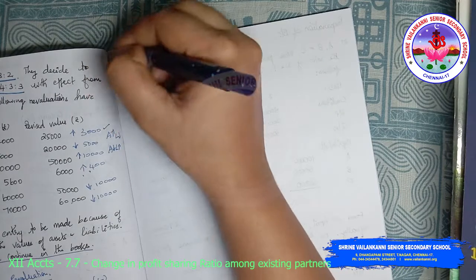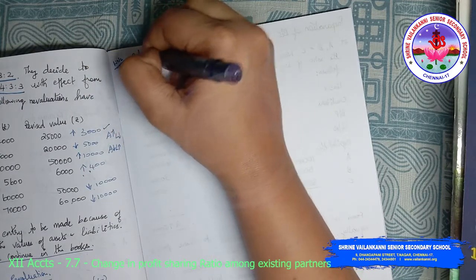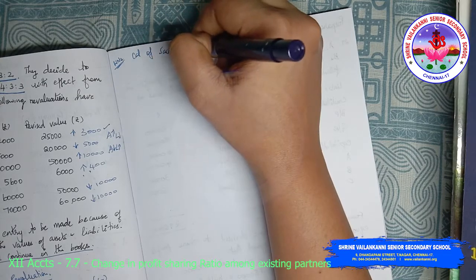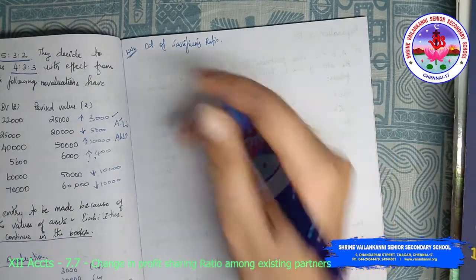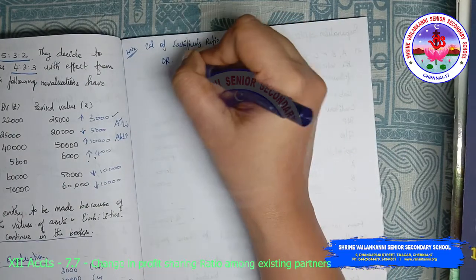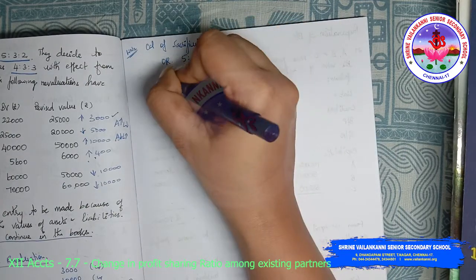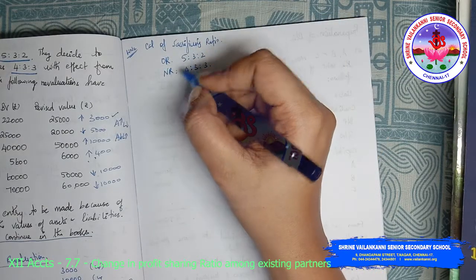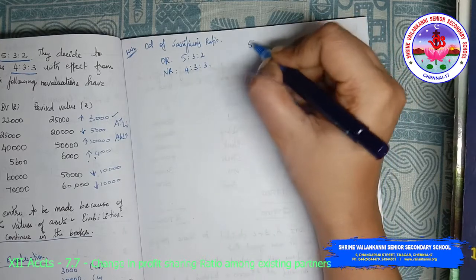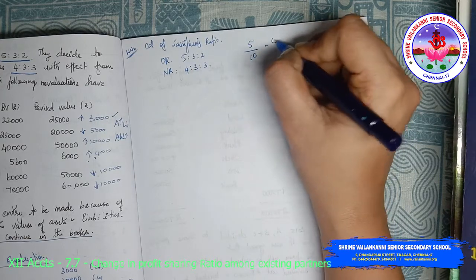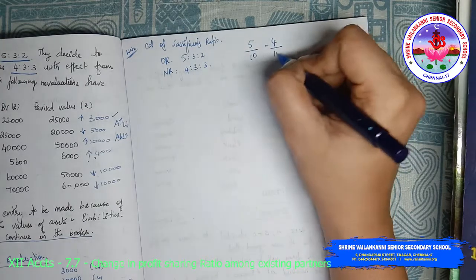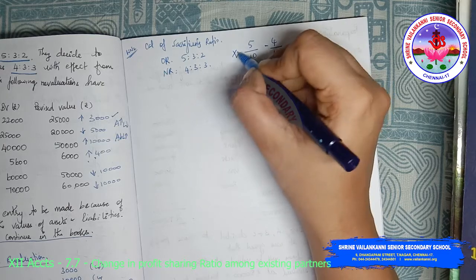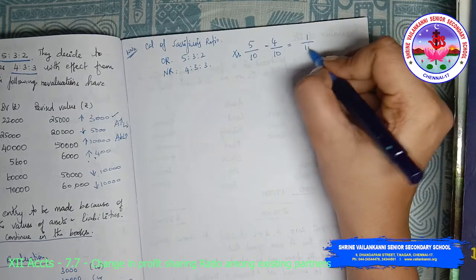Now the second step is to calculate the sacrificing ratio. Working note 2, calculation of sacrificing ratio. What is the old ratio? Old ratio is 5:3:2. New ratio is 4:3:3. So old ratio minus new ratio: 5/10 minus 4/10 for X's share, that is 1/10.